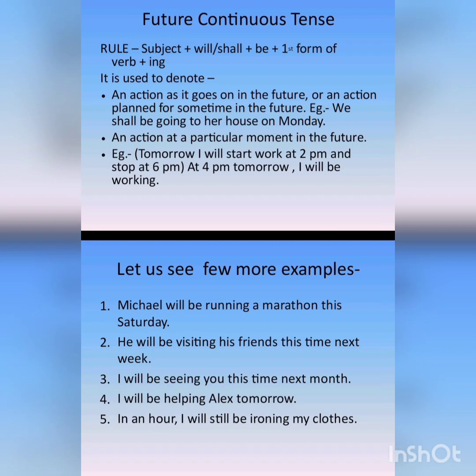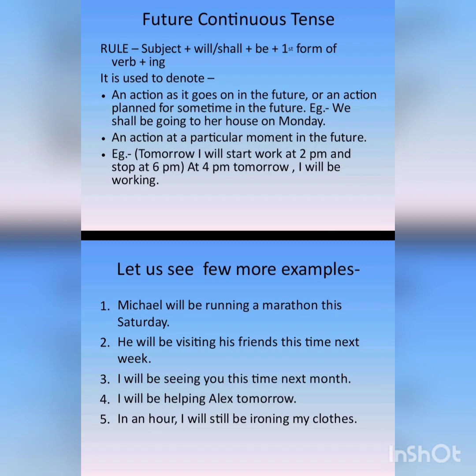The next is an action at a particular moment in the future, means at a particular moment in the future, means future में एक particular time की बात कर रहे हैं हम लोग, ठीक है. For example, at 4 p.m. tomorrow I will be working. Okay, at 4 p.m. tomorrow I will be working means कल 4 बजे मैं काम कर रहा हूँगा. ओके, सो अगर 4 बजे मैं काम कर रहा हूँगा तो मैंने 4 बजे के पहले काम स्टार्ट किया होगा. ऑब्वियस सी बात है ना ये. तो अगर मैं 4 बजे काम कर रहा हूँ, it obviously means that I have started work some time before 4. Okay, it means tomorrow I will start work at 2 p.m. or 3 p.m. and stop at 6 p.m.